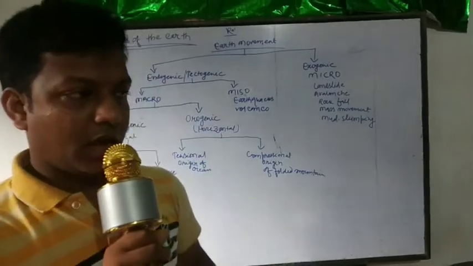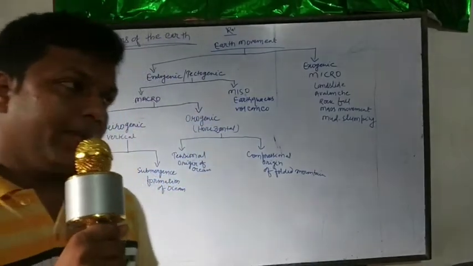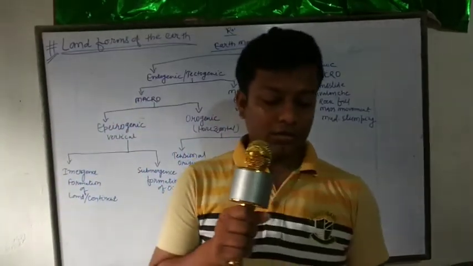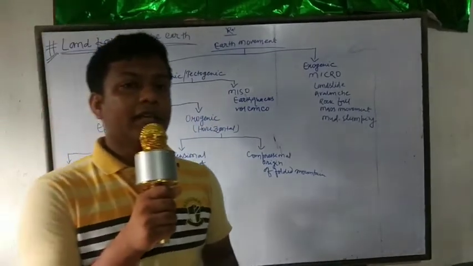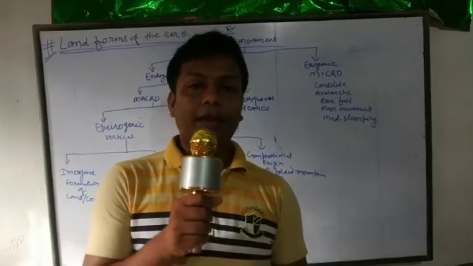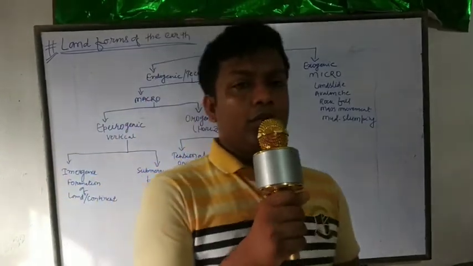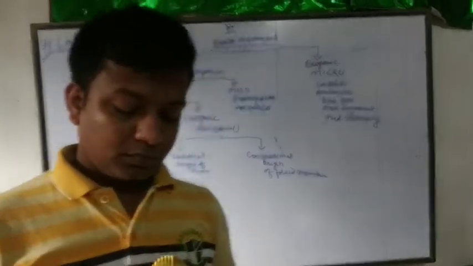Two things occur actually, construction and destruction, but in plate tectonic theory we have three types of plate: transform, convergent and divergent. We are going to discuss these three plates.